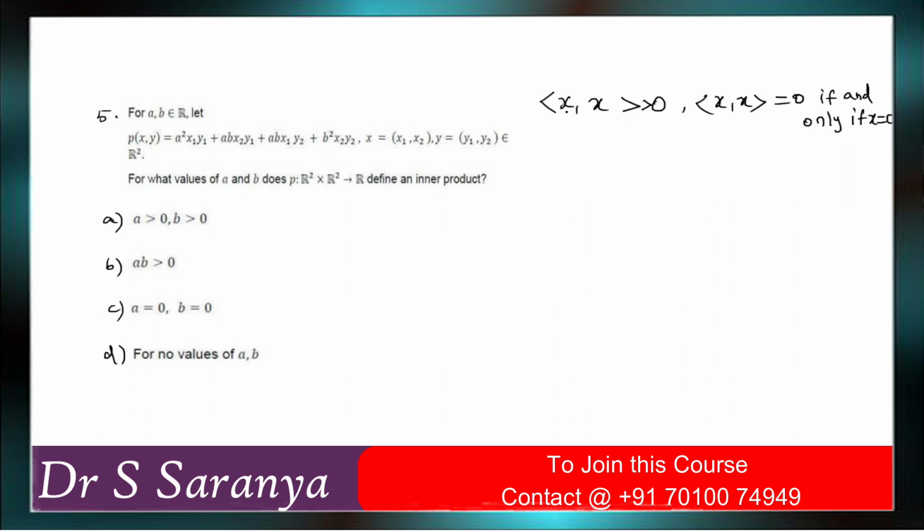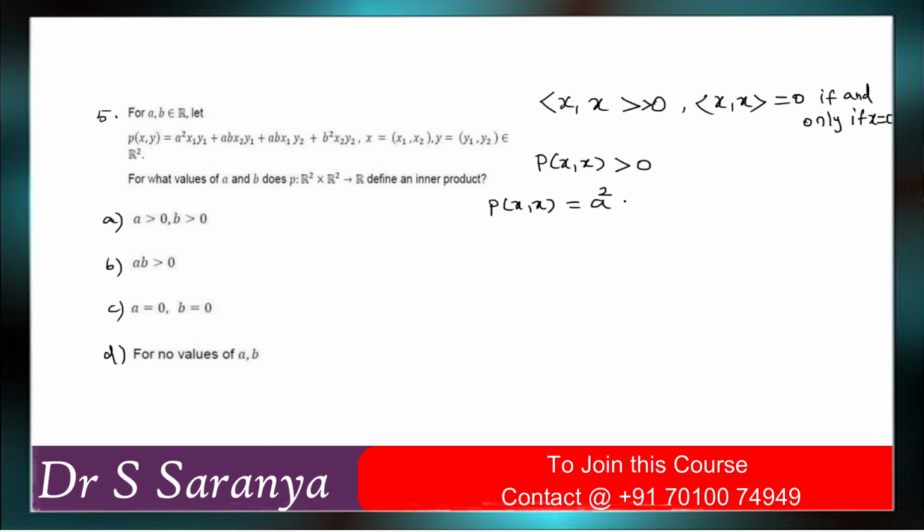Now we can check it. X comma X inner product greater than 0 or not. So in place of Y you can substitute X. So P of X comma X. Okay. This is the quadratic form, right? P of X comma X is greater than or equal to 0. You need to check. So P of X comma X is equal to A squared, in place of Y you have to substitute x1 comma x2, right?